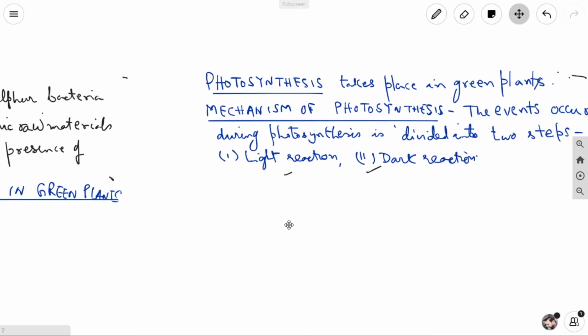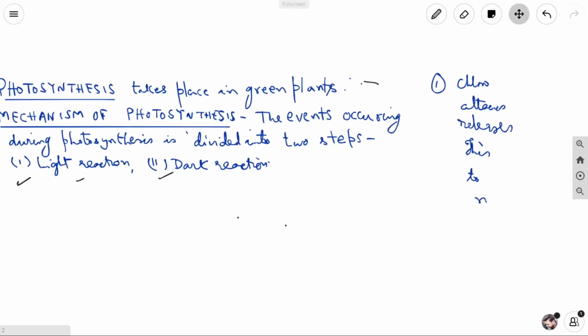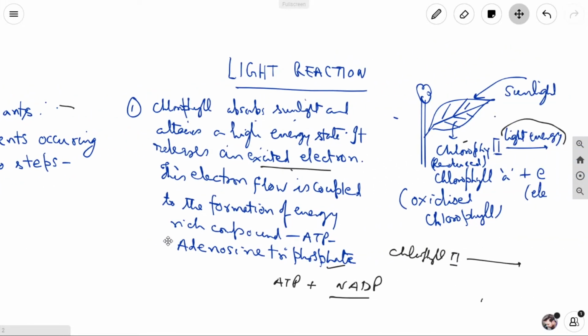Photosynthesis takes place in green plants, and we will discuss the mechanism of photosynthesis. What is the mechanism of photosynthesis? The events occurring during photosynthesis are divided into two main steps: the light reaction and the dark reaction. These two reactions help in preparation of glucose in the green plants and in green sulfur bacteria. So now we'll go to the light reaction. In light reaction, what happens here?